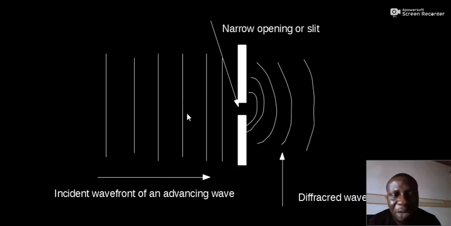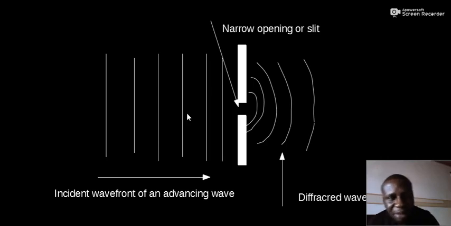So to cap this section up, diffraction simply is the bending of a wave around a barrier in its path. When the wave encounters the barrier, diffraction happens basically when the wavelength is bigger than the opening. So we say diffraction happens with a wave front bending around barriers in the path of the advancing or traveling wave.